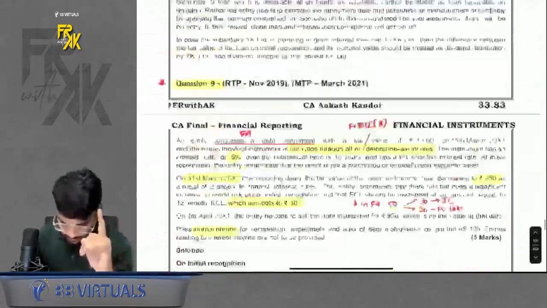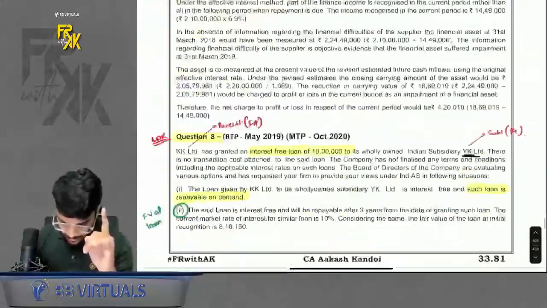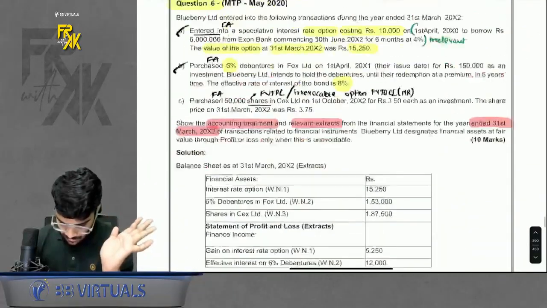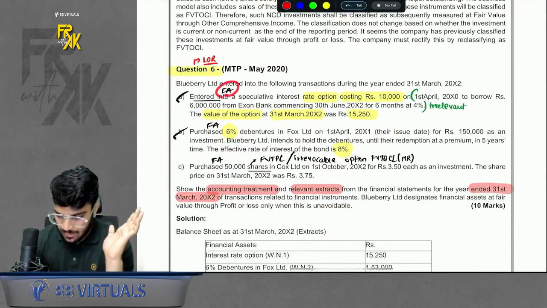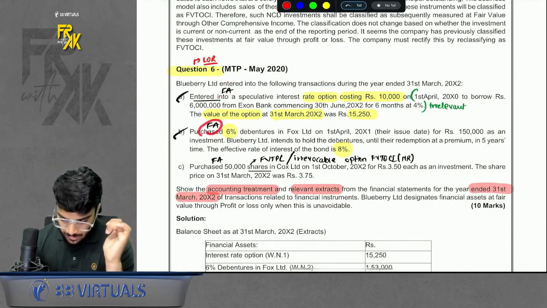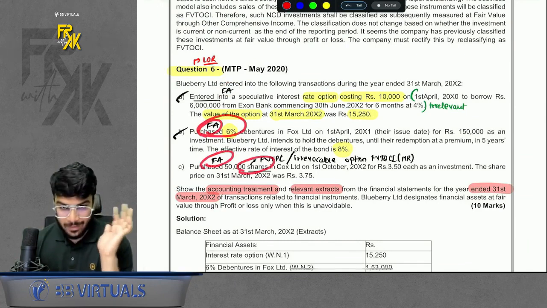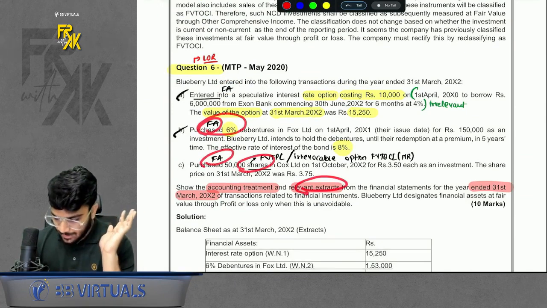That was question number 6. Let's come and revise that question. It is a fairly easy question. See what it says? In this question, we are basically buying 3 financial assets. One is an option which we are buying, one is a debenture, and one is shares. We are asked for the balance sheet extracts on year end.